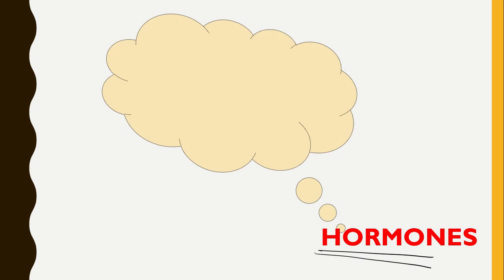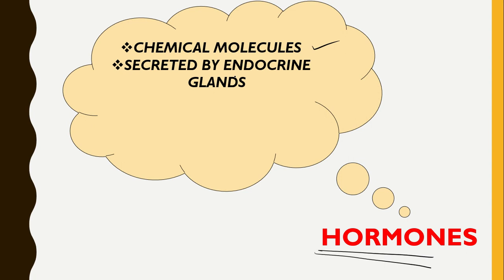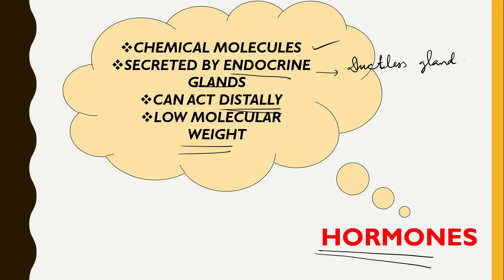So next, another term here. What are hormones? You all know hormones. This is a very familiar term. Hormones are chemical molecules secreted by endocrine glands. Endocrine glands are those glands that do not have ducts, so we can call them ductless glands. They directly secrete the hormones into the blood. The hormones act distally and they have low molecular weight.